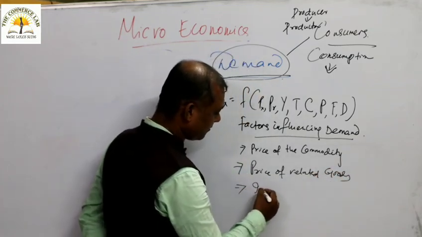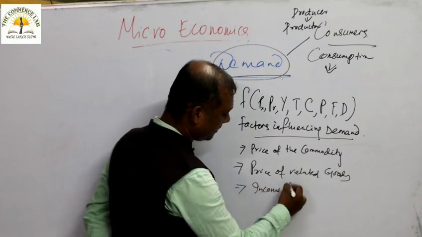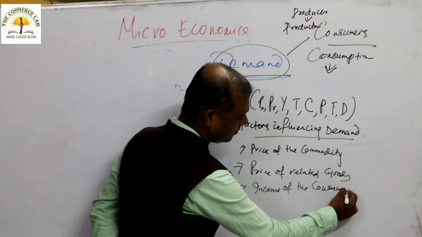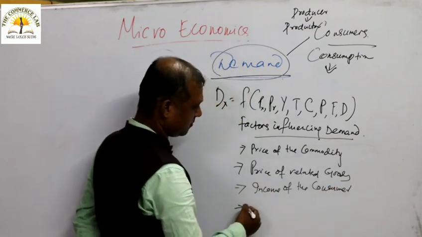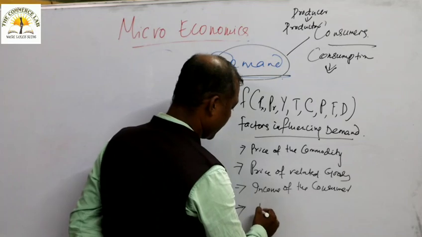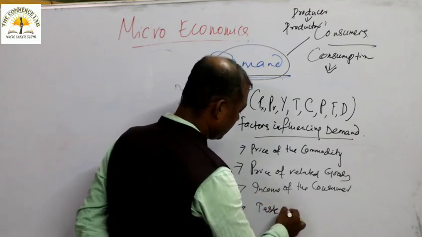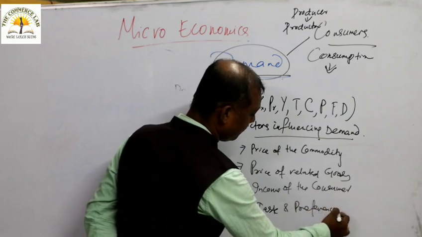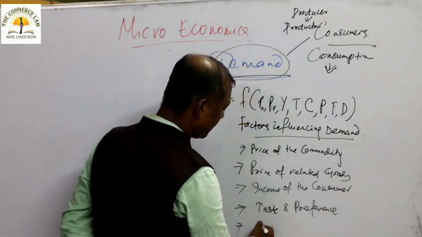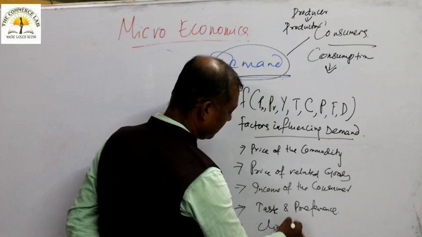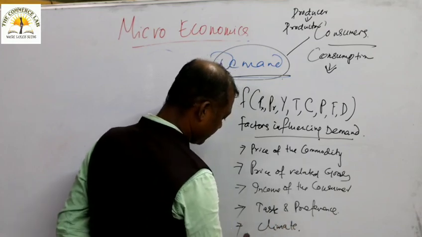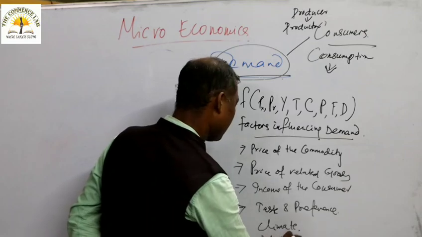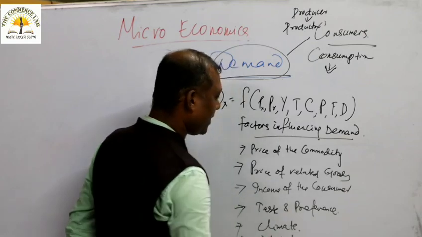Third factor, income of the consumer. Then your taste and preference. Then comes climate. Population.